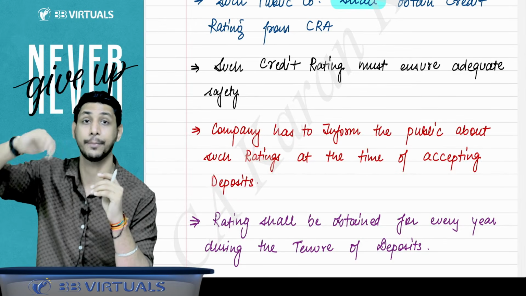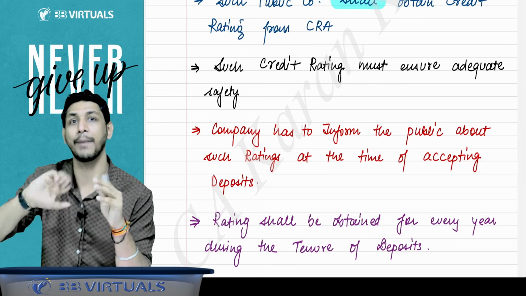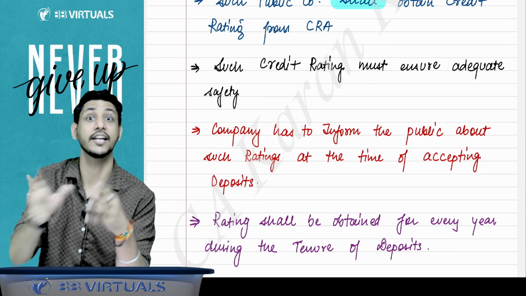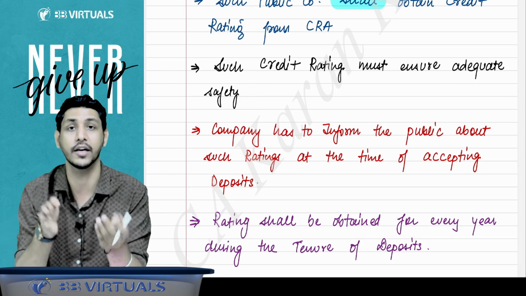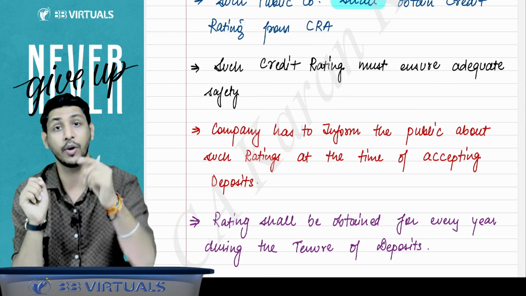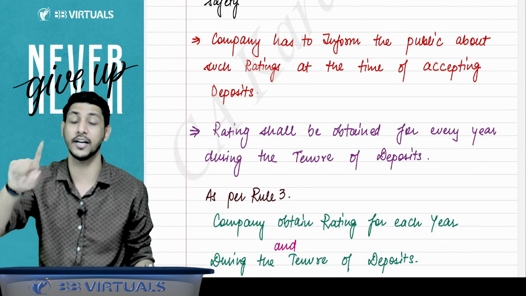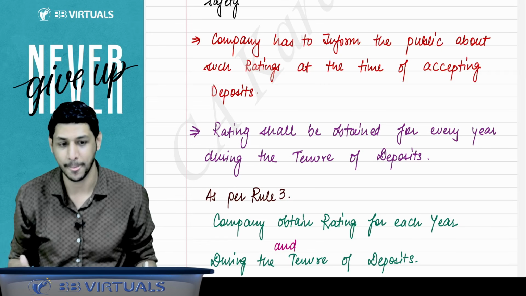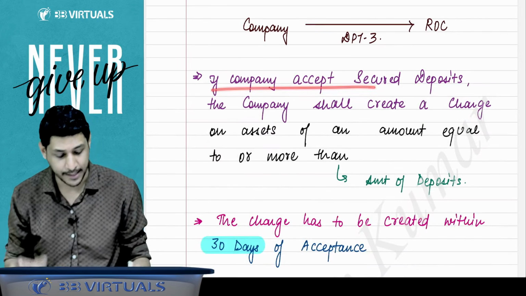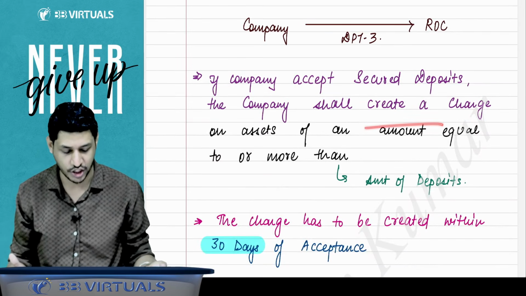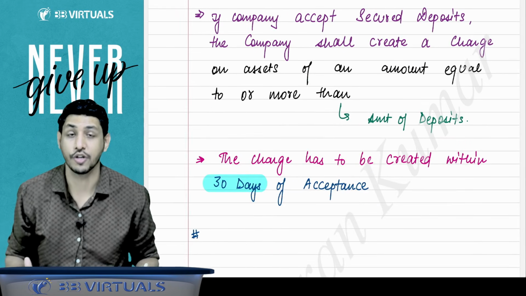And I told you that the deposit tenure is 36 months. It might be possible that the company will do some bad things in later years and the ratings may change. So till the end of the tenure of the deposit, for every year you have to take the rating again and inform the public. Right, sir. And if the company accepts a secured deposit, definitely you have to create a charge, and that charge should be created within 30 days of the acceptance of the deposits.